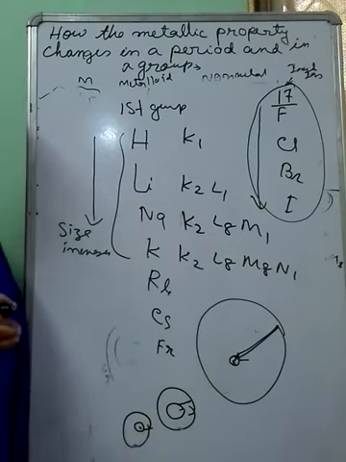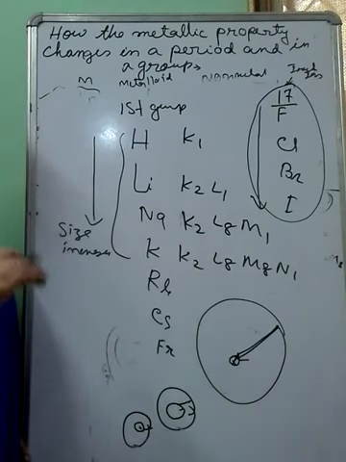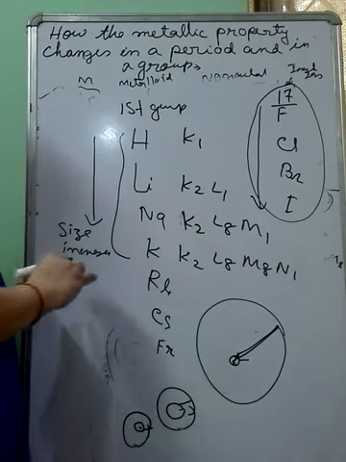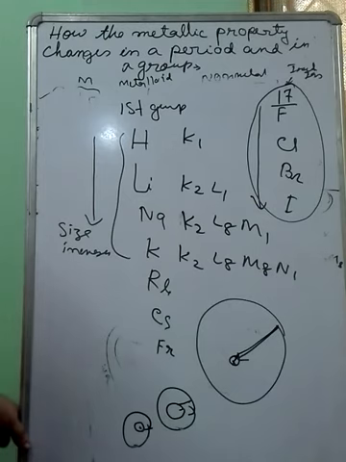So what is our conclusion? In a group, from top to bottom, metallic property increases, but in a period, from left to right, the metallic property gradually decreases. Thank you very much.